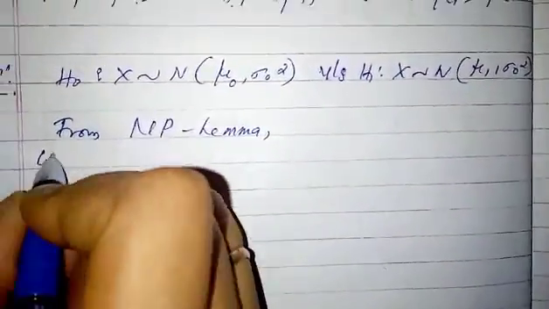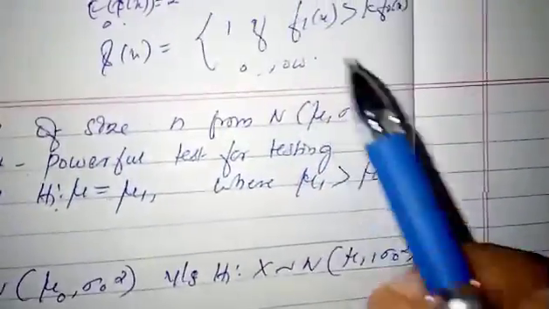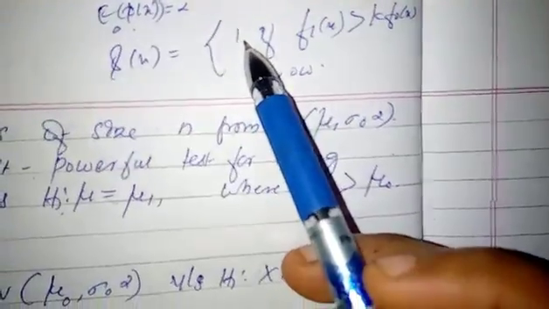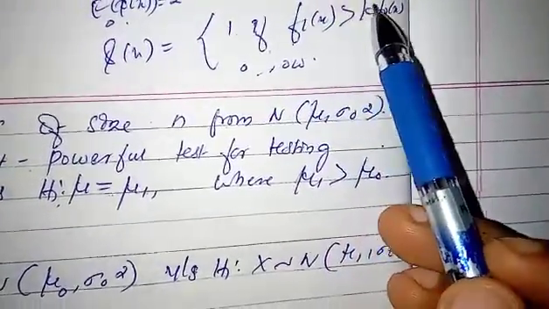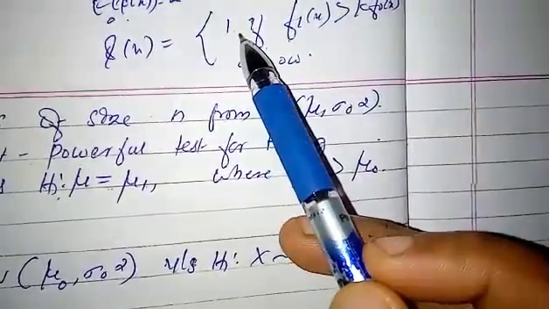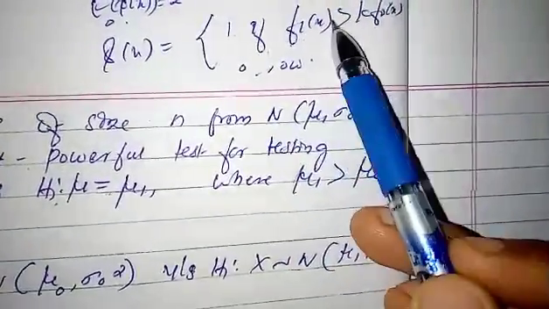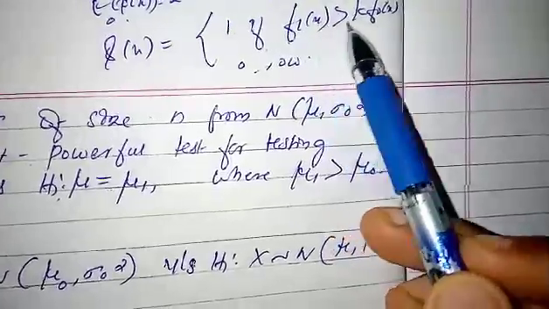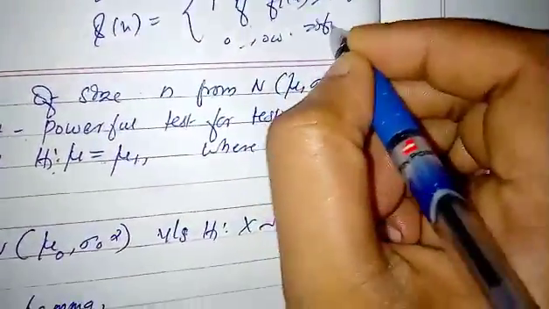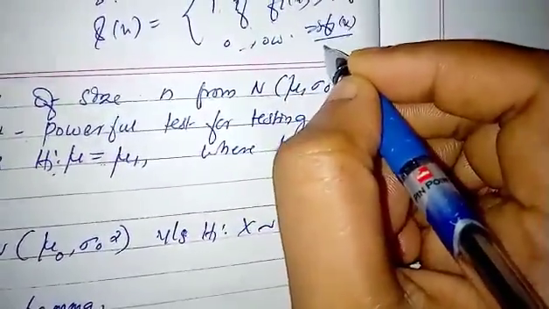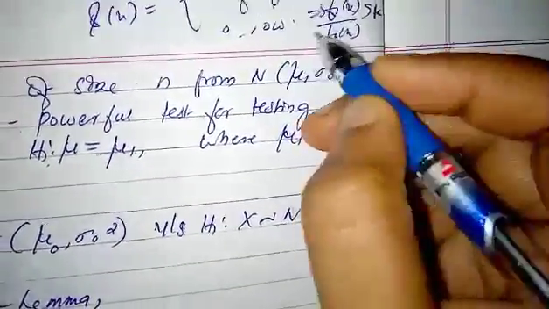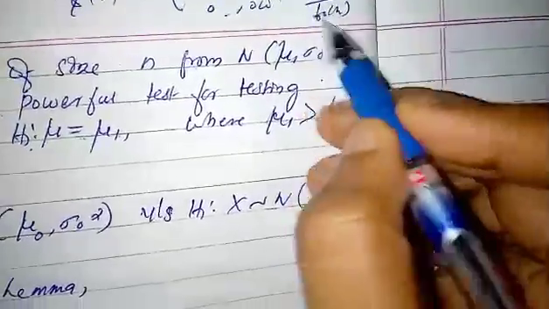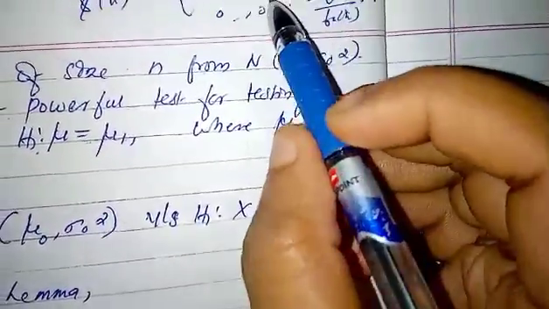From the Neyman-Pearson lemma, we know from this test function how to reject the null hypothesis. We reject the null hypothesis with probability 1 if f1 of x is greater than k f naught of x. This is the rejection region. We can write this as f1 of x divided by f naught of x greater than k. So for a large ratio we reject H naught.